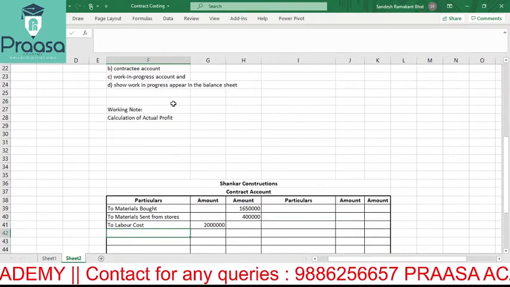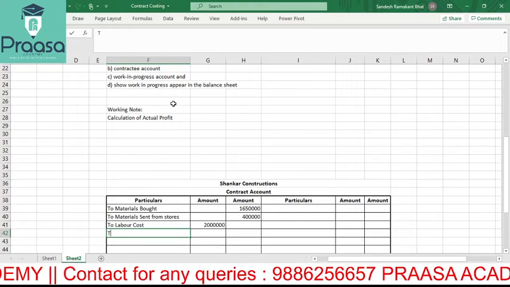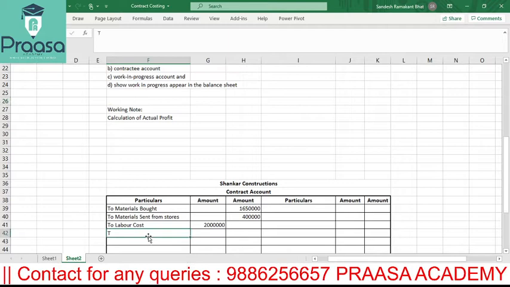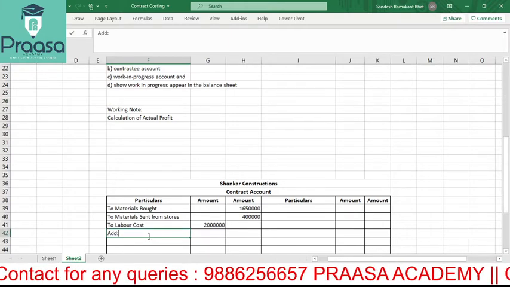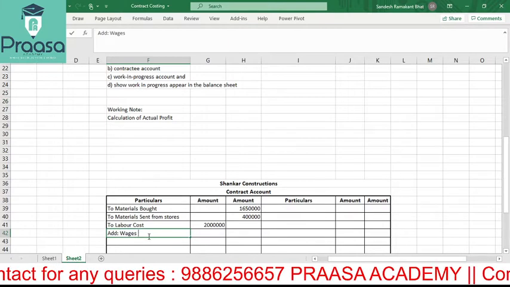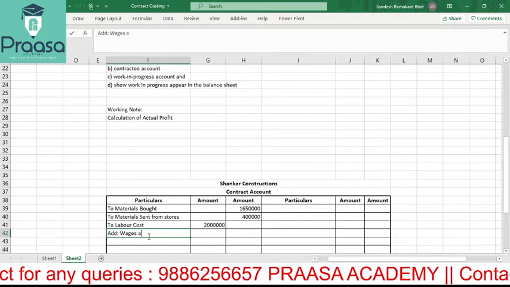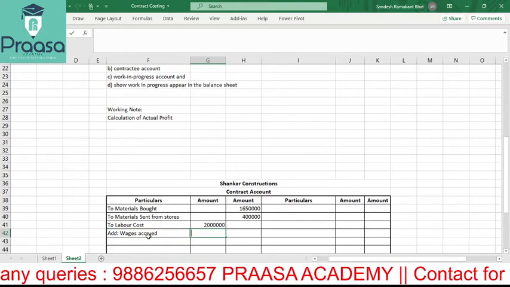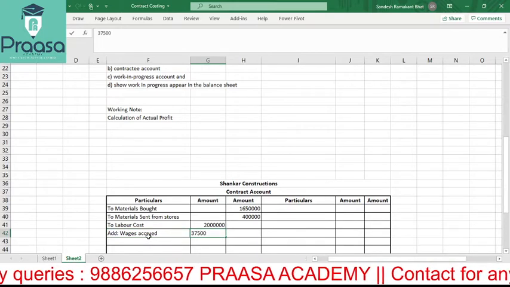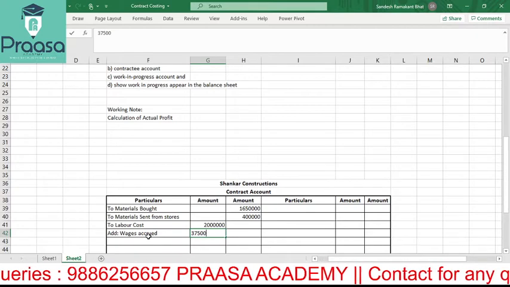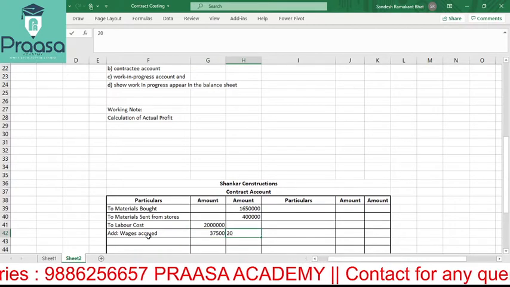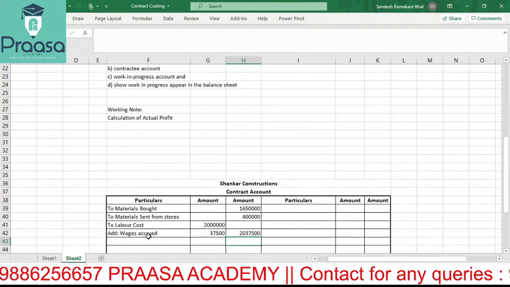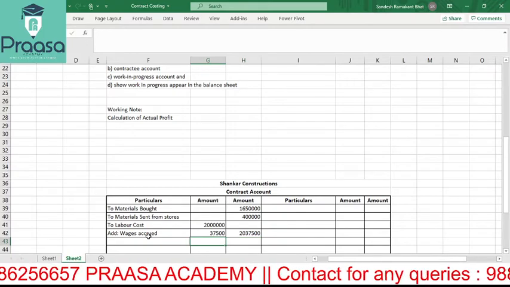Most probably while considering, just a second, to labor cost, add wages accrued, which we have not yet valued at the time of taking the overall wages, and all those things will be there. So that is the reason. 20 lakh plus 37,500 is nothing but 20 lakh 37,500. Good to go to the outer column. Okay.